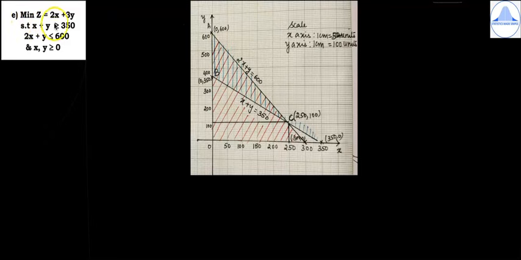Section E, minimize z equal to 2x plus 3y subject to x plus y greater than or equal to 350, 2x plus y less than or equal to 600, and x comma y greater than or equal to 0. So start the problem. Write step 1.